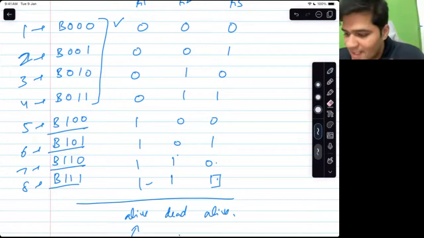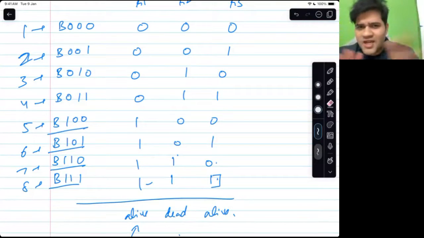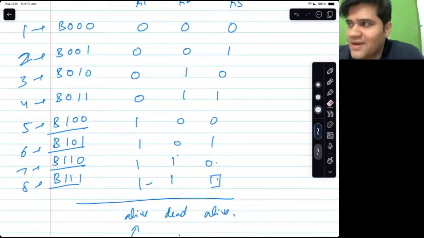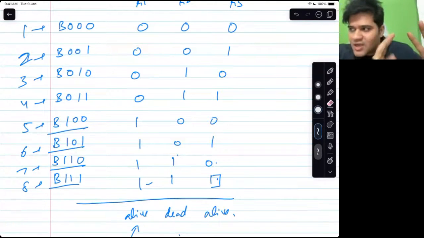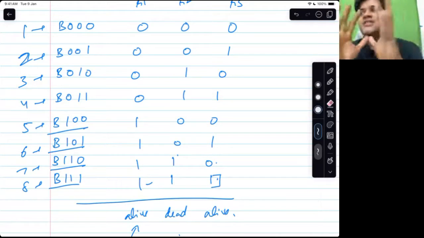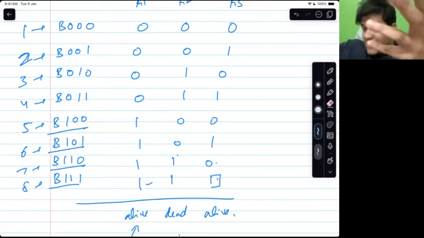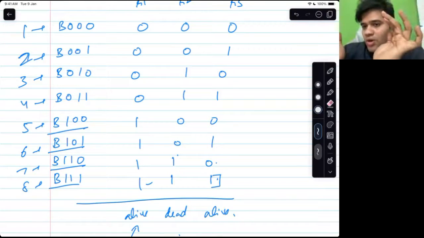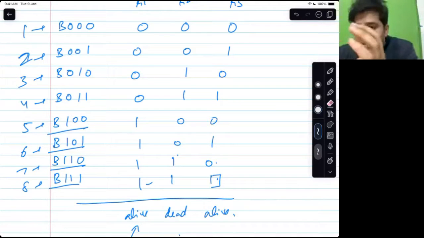So see, if you were a policeman and you thought there were 8 criminals, but by asking one question you know that 4 of them are non-criminals, now your solution space, your problem space, is minimized. Instead of worrying about 8 criminals, now you have to worry about 4 criminals. If the answer to the second question tells you that out of these 4, 2 are criminals and 2 are non-criminals, your problem space is again minimized. You are trying to minimize your problem space.